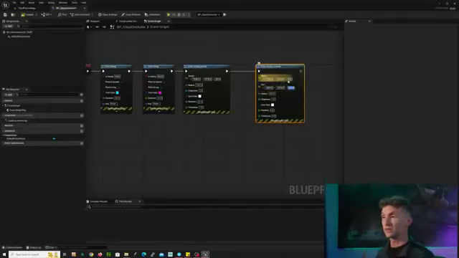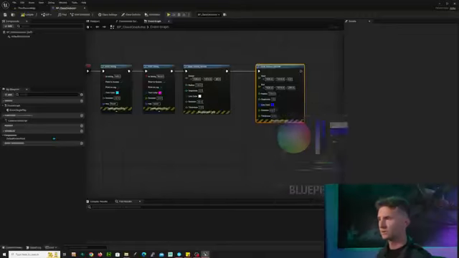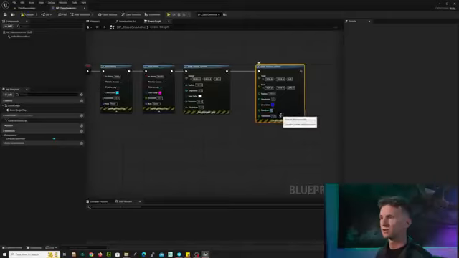I think this is the base and the end. We have a radius, we're going to make it blue. Let's make it blue so that we can note that it's a different color. We'll change our duration to 10. We'll change our thickness to 1. We'll compile that and we'll save that.